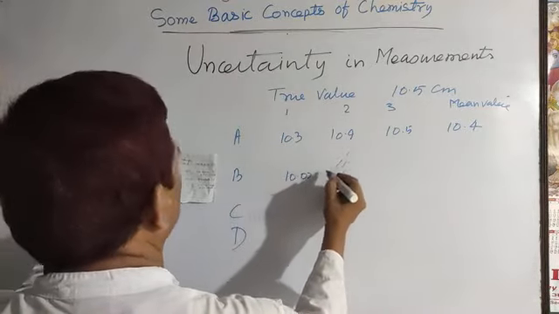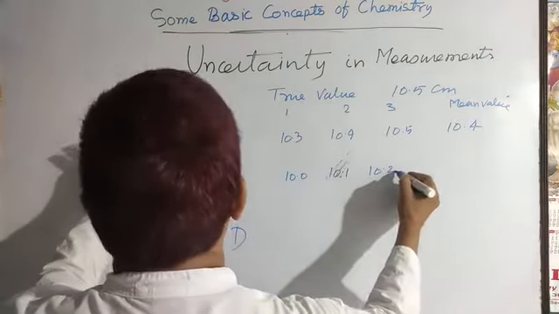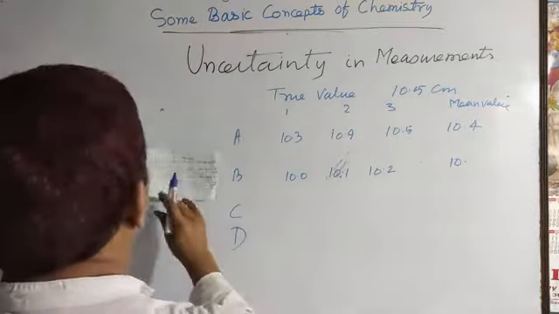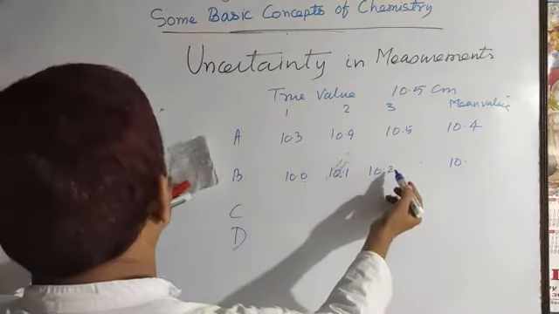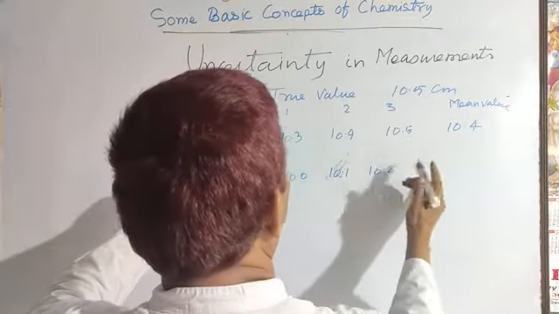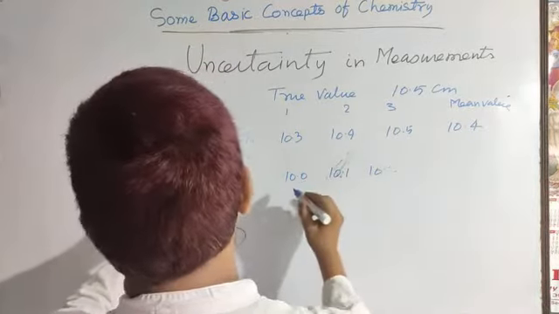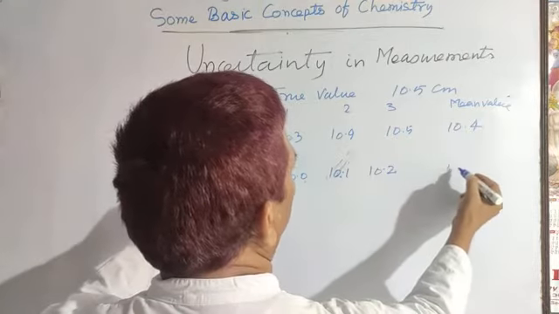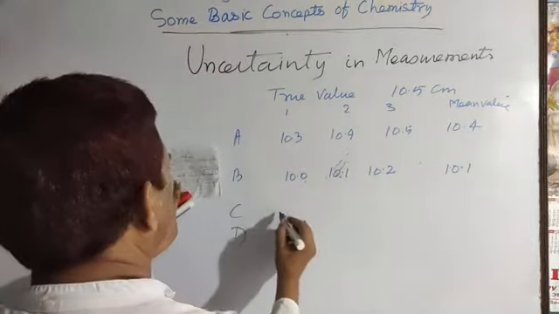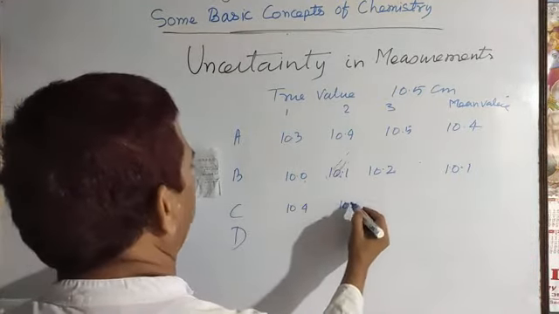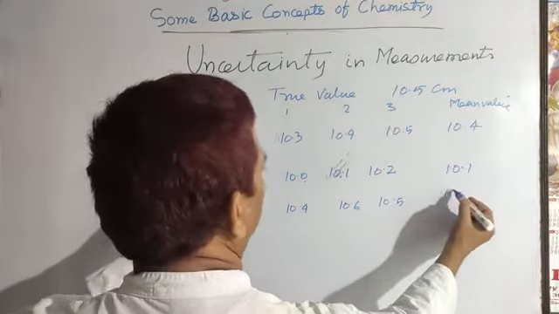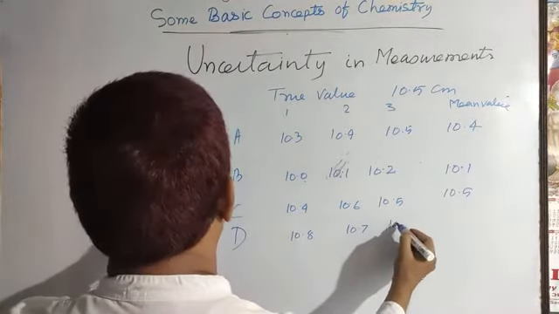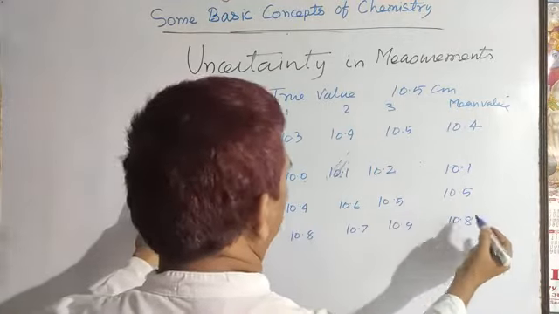Student B reported 10.0, 10.1, 10.2, and the average value comes to 10.1. Next, student C: 10.4, 10.6, 10.5, and the mean is 10.5. And the fourth student D: 10.8, 10.7, 10.9, and 10.8 is the mean value.